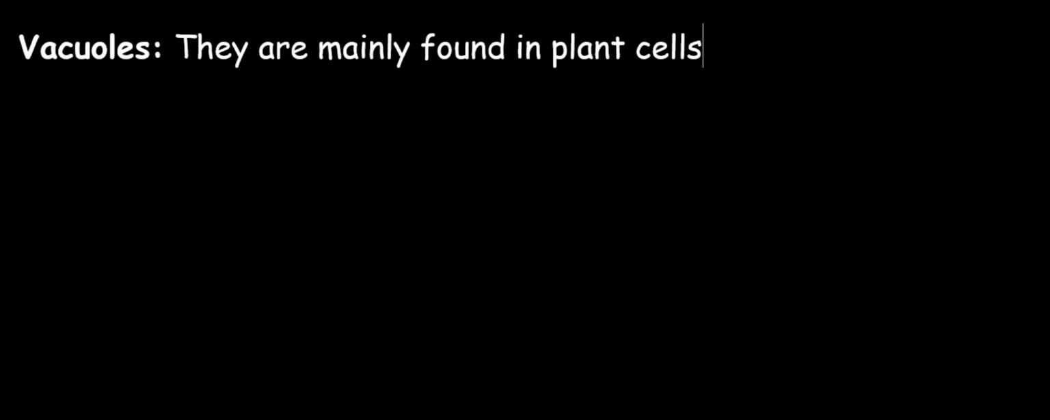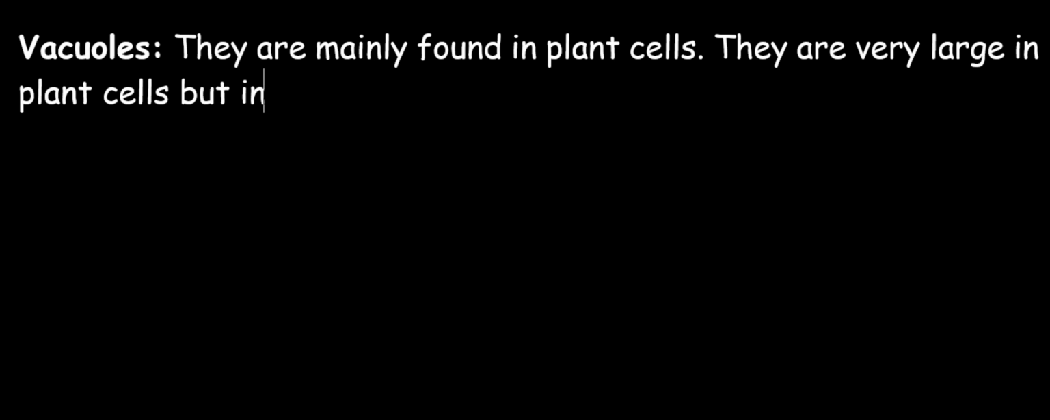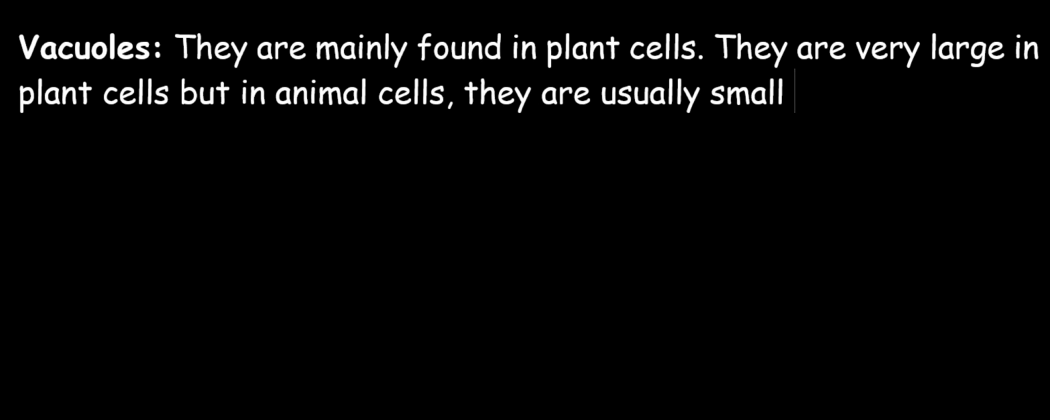The next cell organelle we will be looking at is the vacuole. Vacuoles are mainly found in plant cells, but they might still be seen in animal cells. The difference is that when they are found in plant cells, they are very large. But when we see them in animal cells, they are usually small, but most times they are absent.